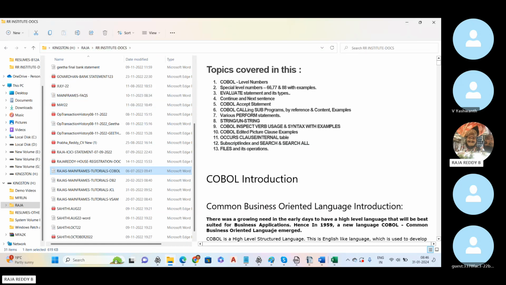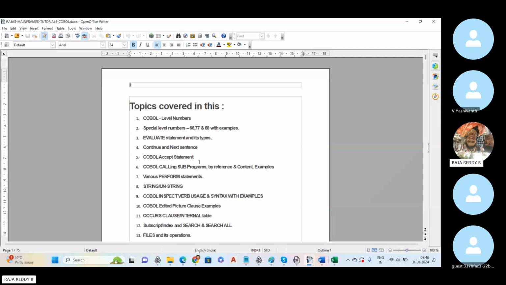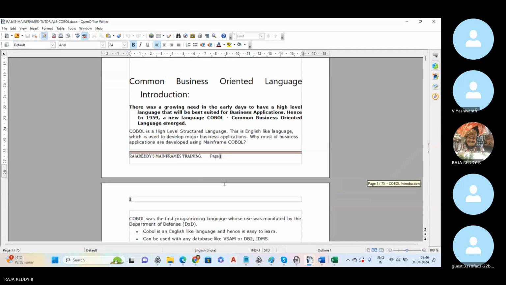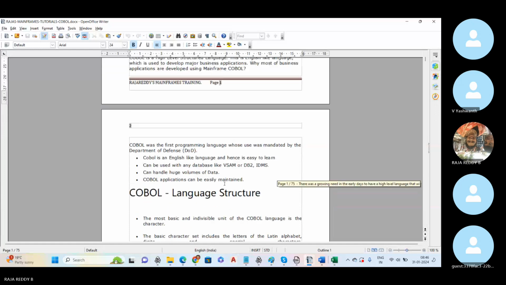This is the first class, so there are some issues with this one. Open like this.